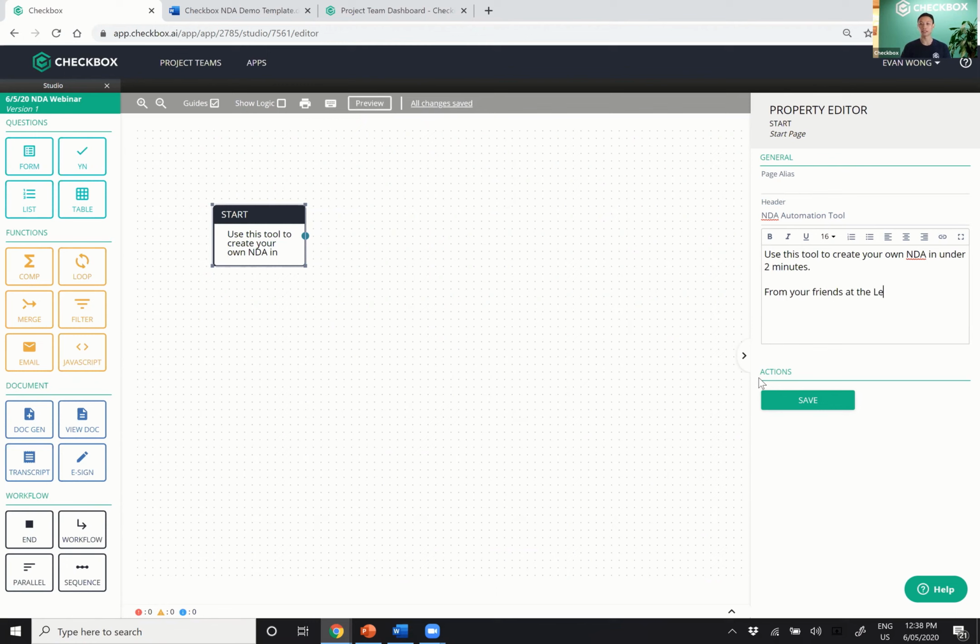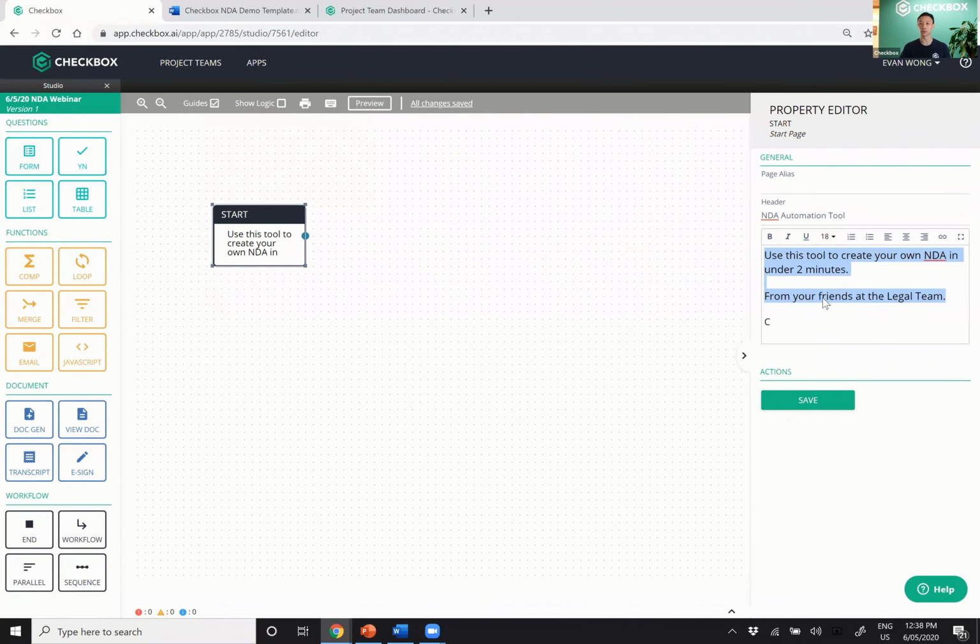All right. And then we can actually format this. So perhaps I want this to be a bit larger for people to be able to read it a bit easier. And I might say something like, click start to begin. And I can format this however I like. Brilliant, that's a good start page. And then what I'll do is I will now go and introduce a form.